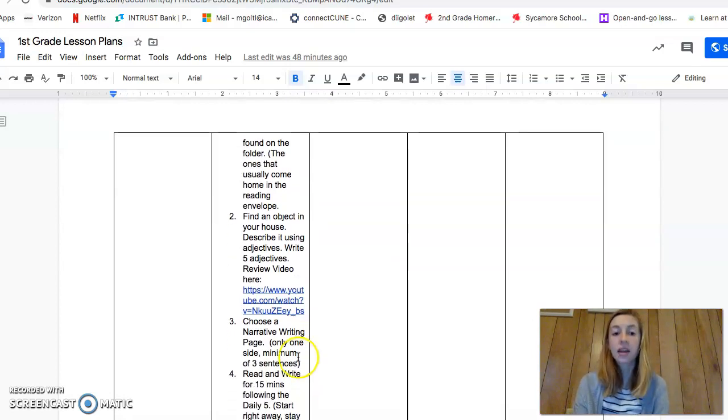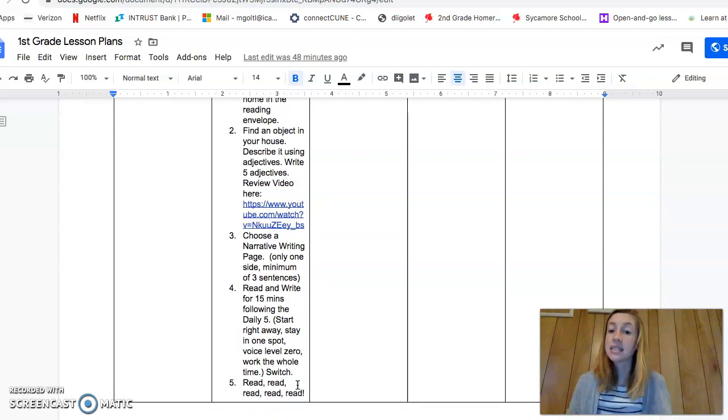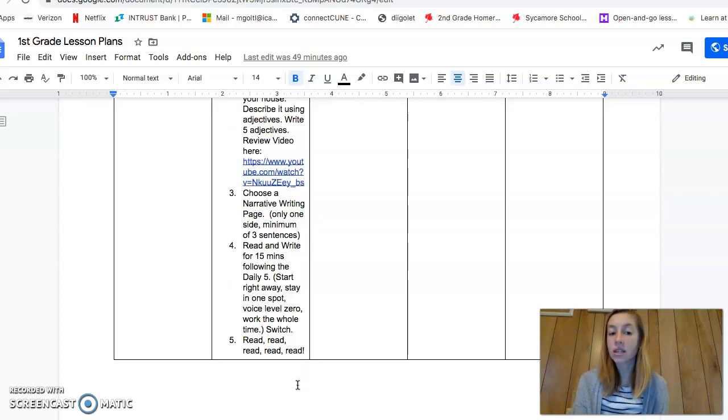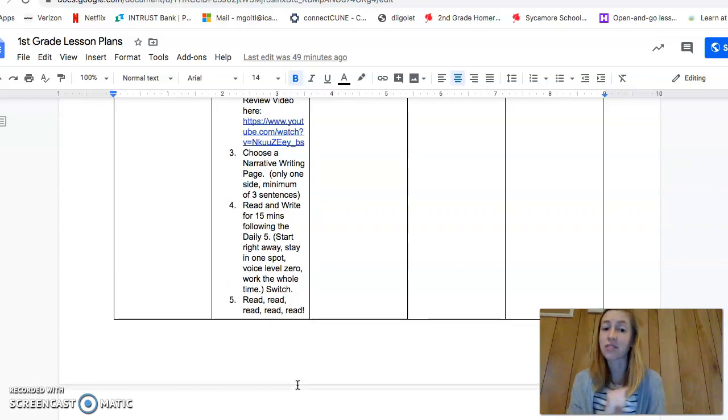When you're finished with that, choose one of the narrative writing pages, and I'll talk more about that in a minute. There's a slide on the top, and it gives you some suggestions for things to write about. You'll need to use those suggestions, write 3 sentences. And when you're done with that, it's daily 5. We've had lots of good practice with daily 5. Start right away. Stay in one spot, voice level 0, read or write independently for 15 minutes, then switch. Now, as always, read, read, read.